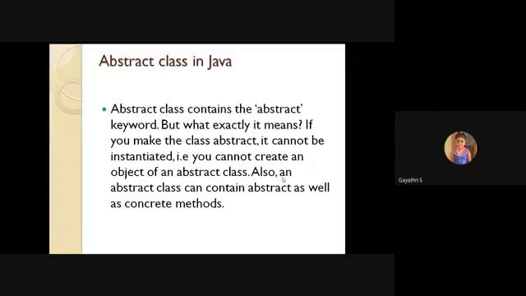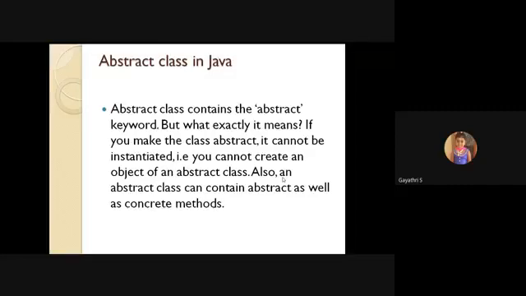This is an important MCQ part. If you make any class abstract, that class cannot be instantiated. What is instantiation? Using the keyword new, you can create an object. That's the normal procedure for a concrete class: after creating a class, you create an object of it using the keyword new. That's the instantiation process. If a class is abstract, it cannot be instantiated, which means you cannot create an object of the abstract class.